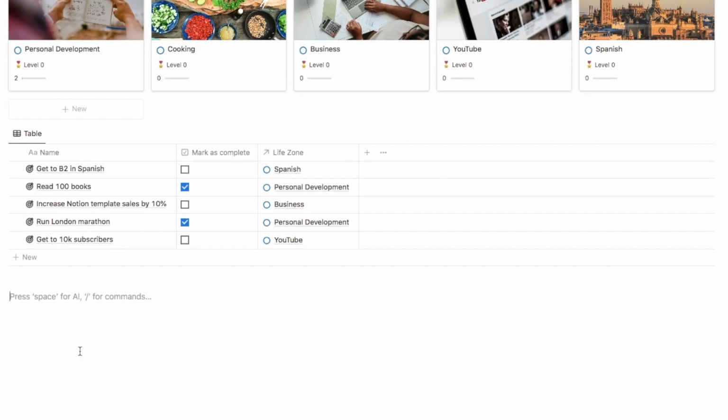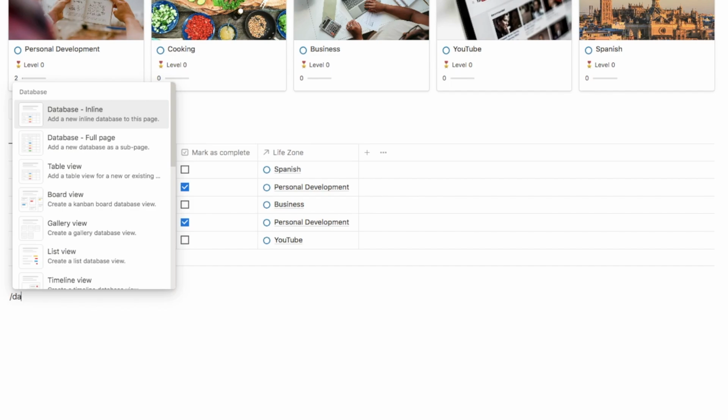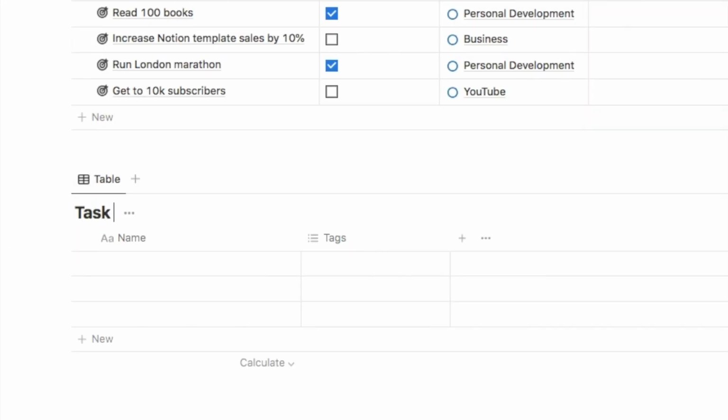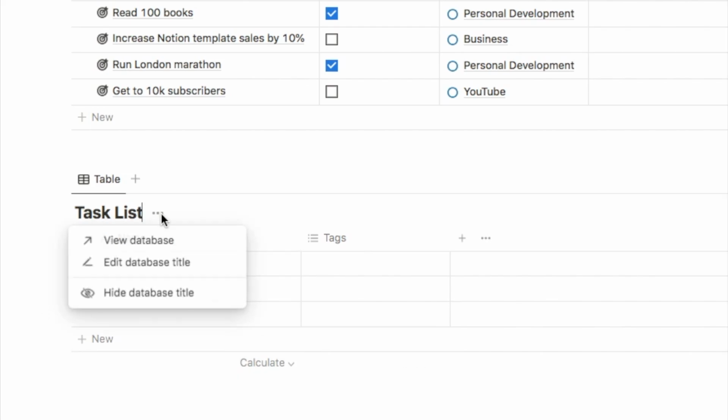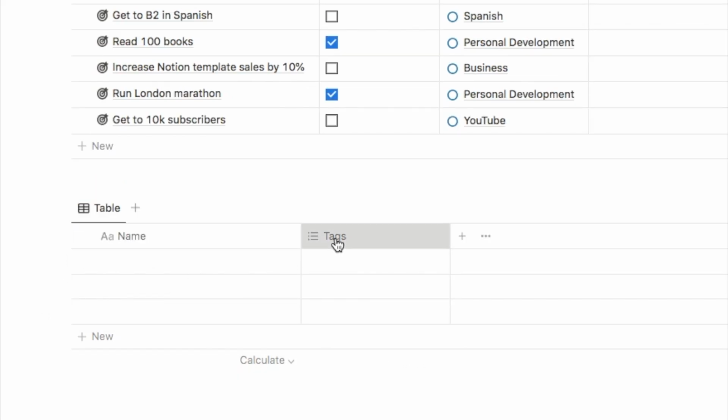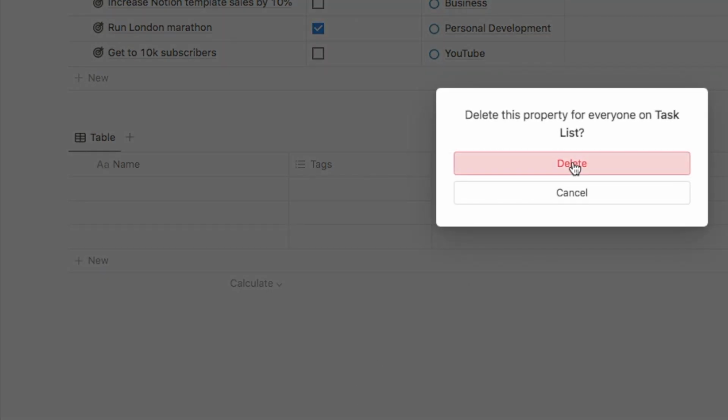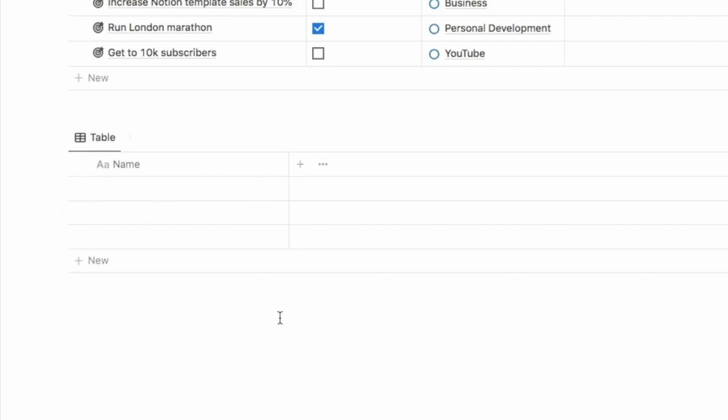Next, what we're going to do is add a third database where we can list all of the different tasks that we need to complete to actually complete the overall goal. So we're going to add another database just underneath. So I'm going to type in /database and select database inline. And this one is going to be the task list. Once again, I'm just going to click on the 3 dots here, hide the database title, and also delete the tags property as well.